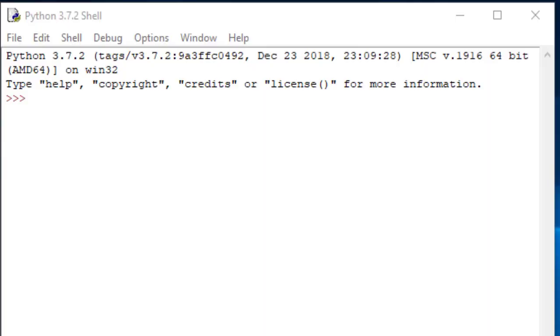Today's tutorial is going to be the sixth Python tutorial, and today's topic is going to be an introduction to for loops. There's a couple different types of loops within Python. You can use for loops and you can use while loops. So we'll talk about while loops later. Kind of the major difference is in a for loop, you set the number of iterations that you want to run, whereas a while loop will run until that condition is met.